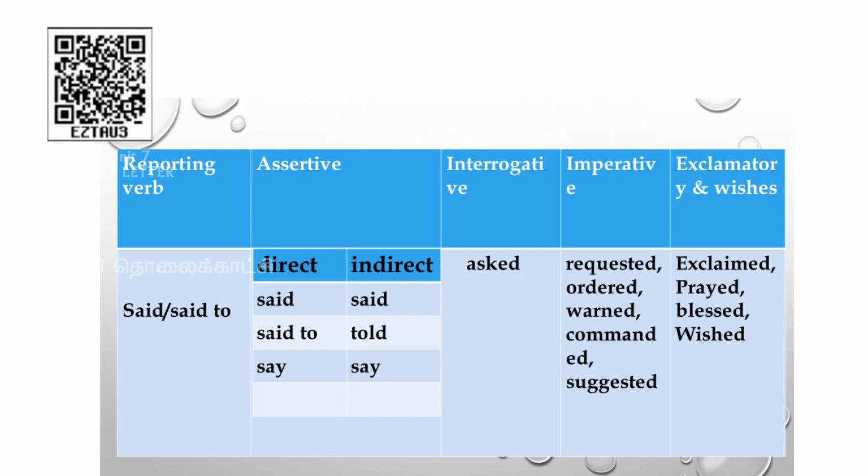In an interrogative sentence, said to or said will be changed to asked. In an imperative sentence, said or said to will be changed to suggested, ordered, requested, commanded, advised. The word said or said to will be changed to exclaimed in an exclamatory sentence.